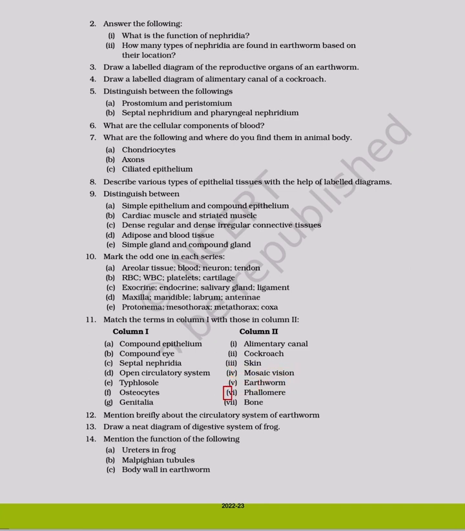5. Earthworm. 6. Phalanges. 7. Bone. 12. Mention briefly about the circulatory system of earthworm. F. Osteocytes. G. Genitalia.